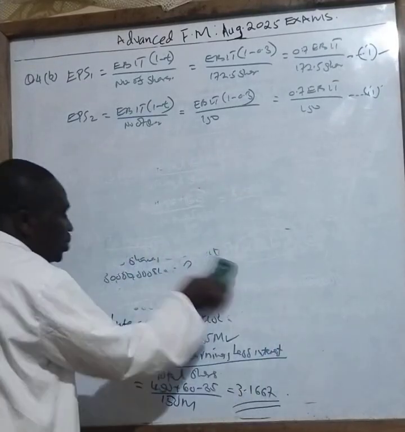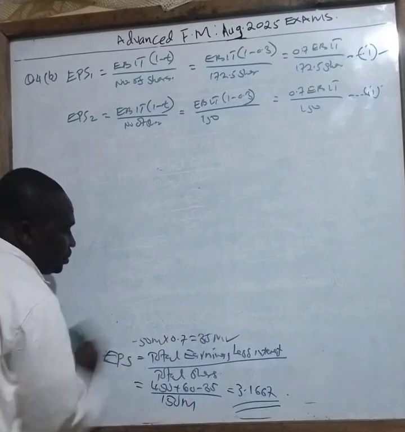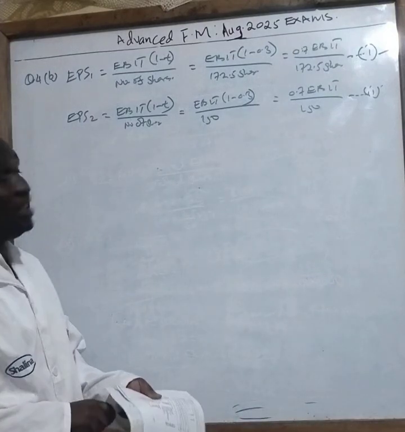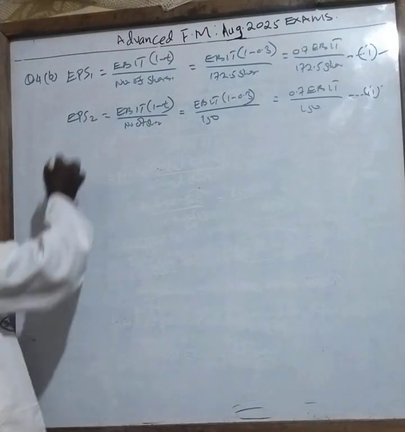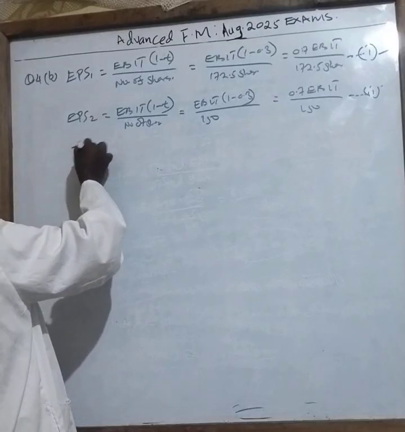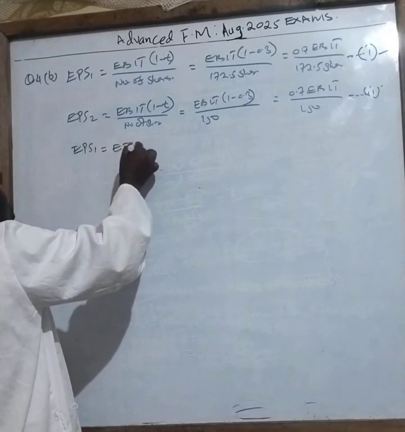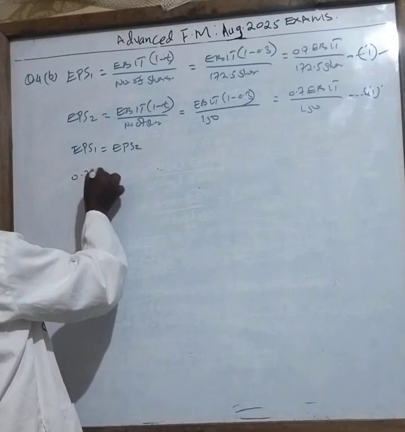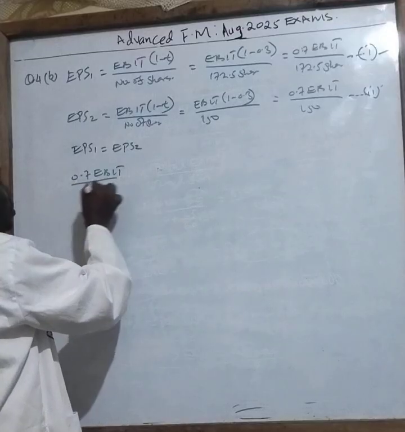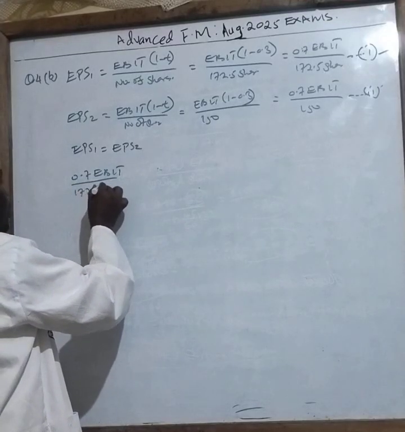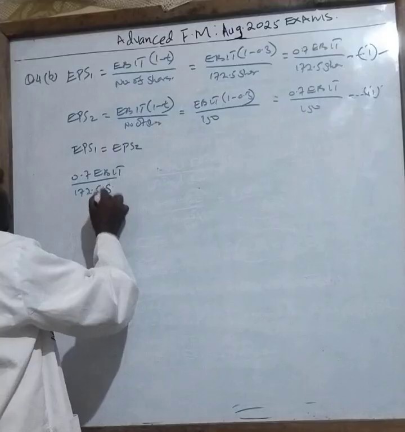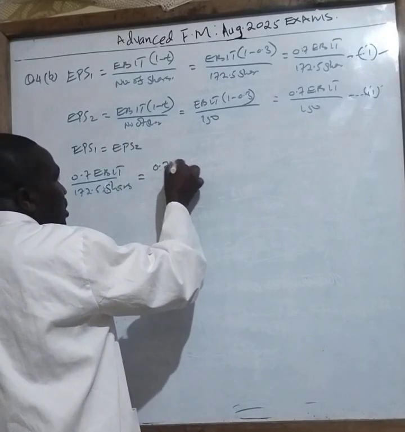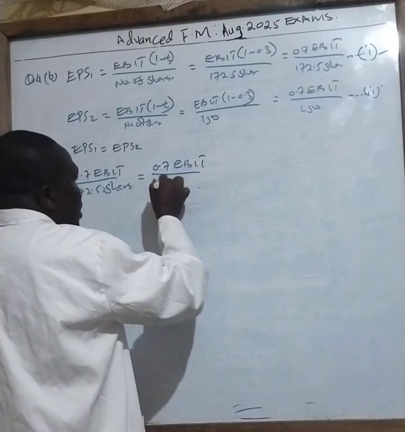Class, can you predict what is going to happen? It is to find the value of EBIT. That is what the question is asking, EBIT. Now, you can look at it and say this and this are equal. So say EPS 1 equals EPS 2. And you can equate the equation there by saying 0.7 EBIT over 172.5 shares equals 0.7 EBIT divided by 150.